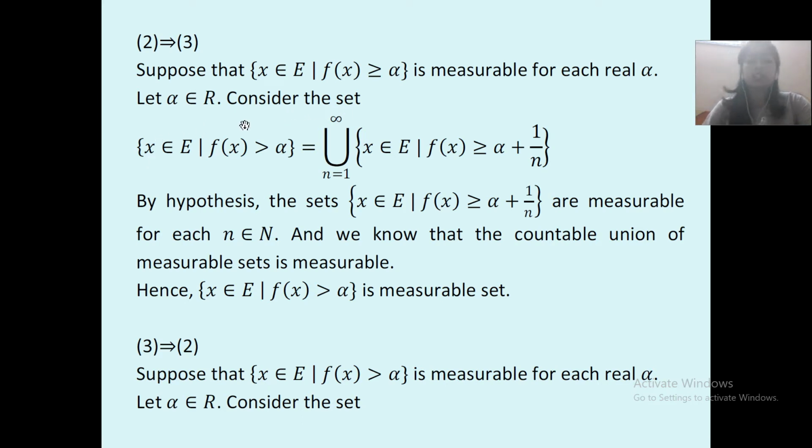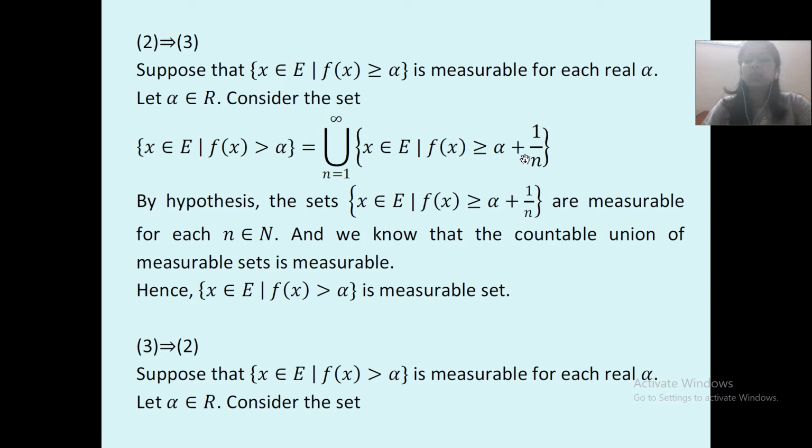Consider the set. Now, what set will we consider here? {x belongs to E such that f(x) greater than alpha} is the union, n runs from 1 to infinity, of {x belongs to E such that f(x) is greater than or equal to alpha plus 1 upon n}.